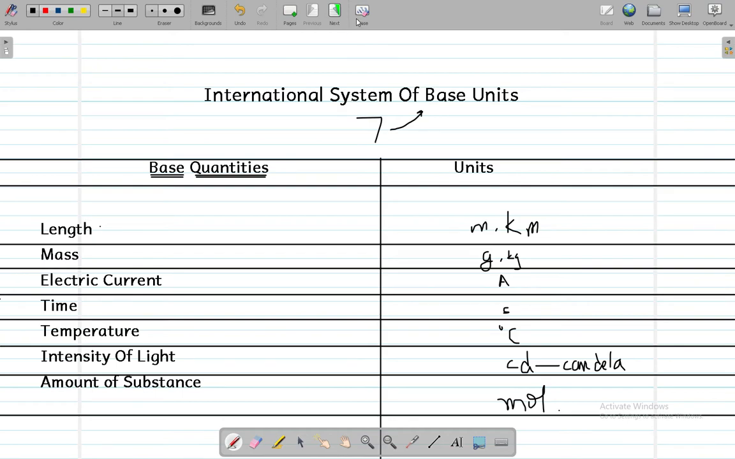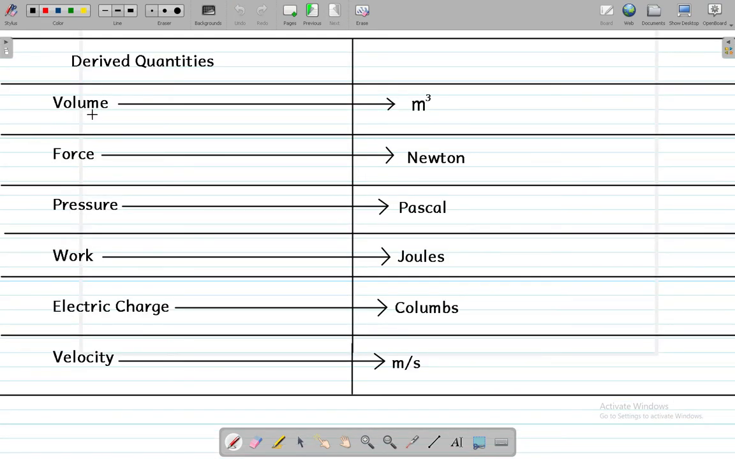Now moving on to our derived quantities. Our derived quantities include volume. Volume has the unit meter cube, and it is a derived quantity. Apart from that, force has the unit of Newton. Pressure is also a derived quantity. Pressure equals force upon area. It has the unit pascals, and shortly we use Pa for it. Newton has been shortened by N.